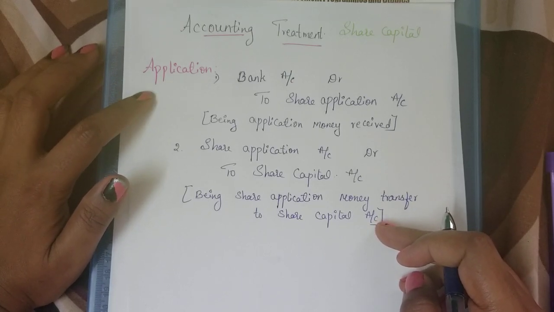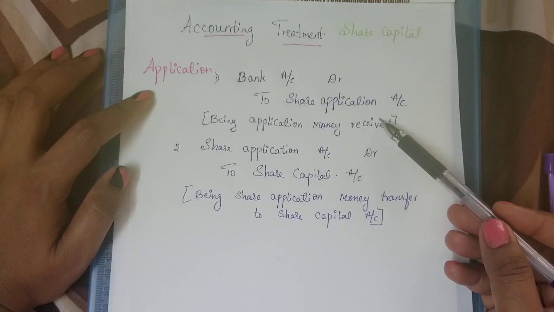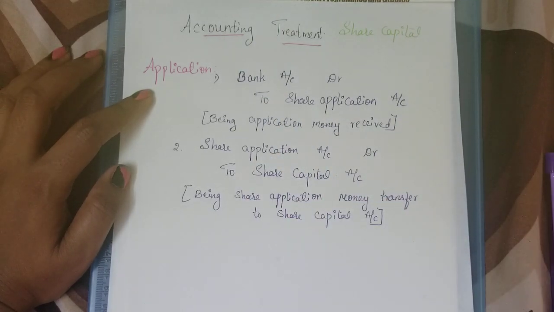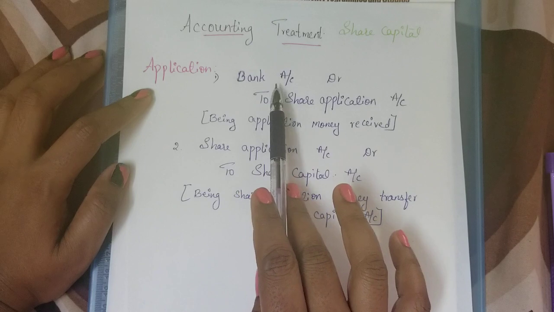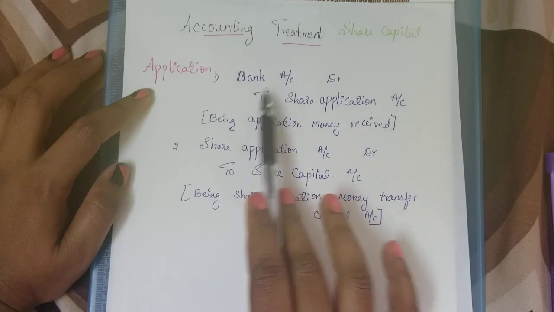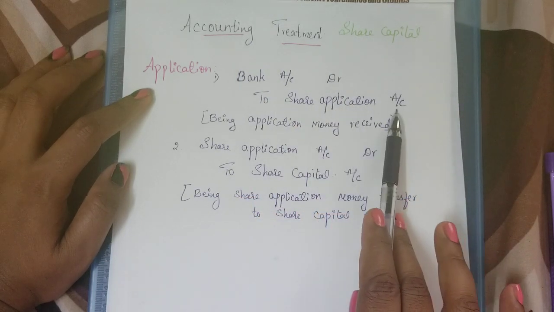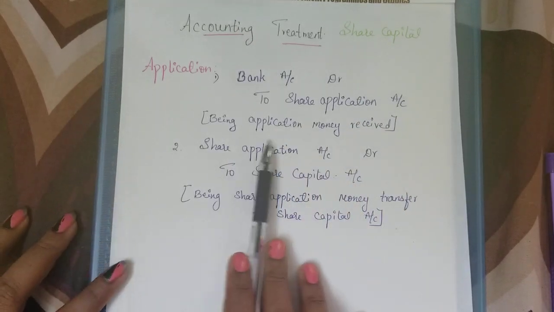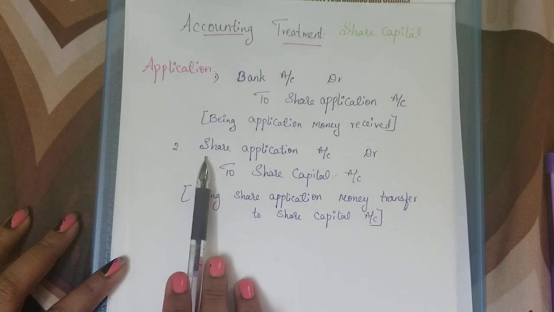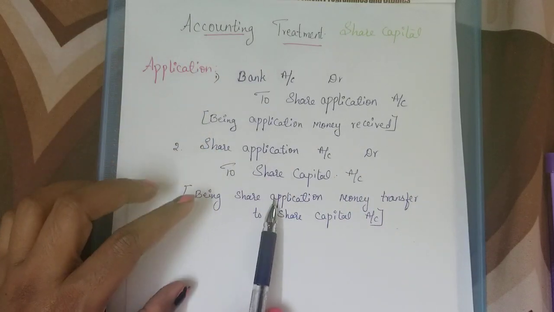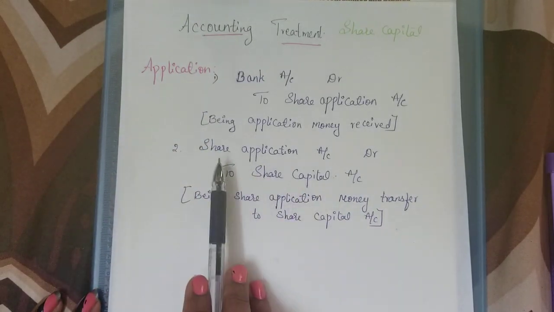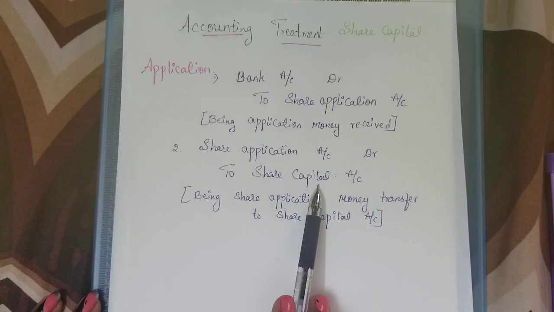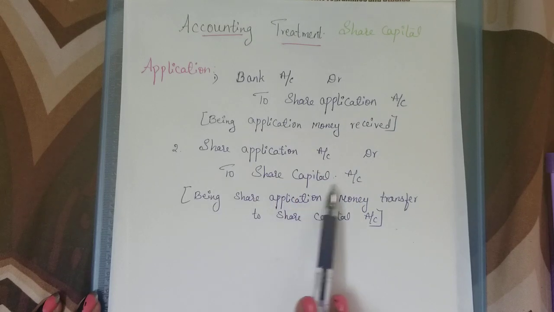So in the application stage, first we receive the money for the applications. Whenever the money is received, the bank account will be debited. So bank account debtor to share application account. The narration is also important: being application money received. Next, after receiving, it will be transferred to the share capital account. So share application account debtor to share capital account.